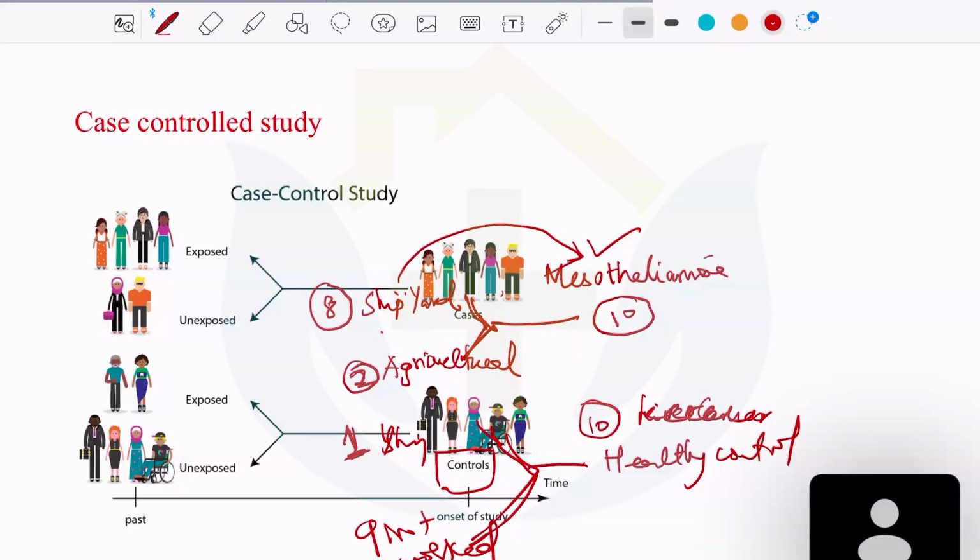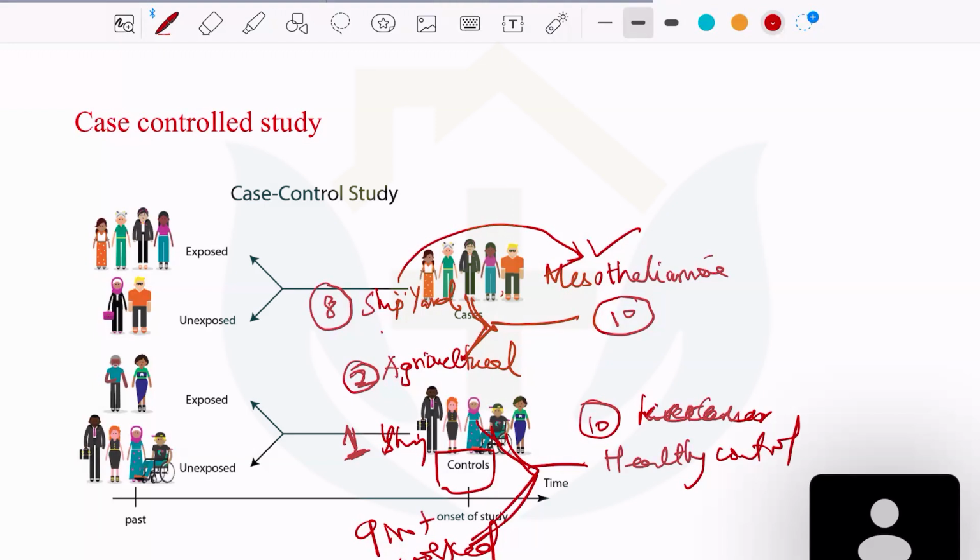Now the problem with the case control study is that the patients will tend to forget a lot of information, like the timing they were working, how many days they worked, did they get an off. So the exposure is not very clear in a case control study. Though you can say this might be causing the disease, you cannot prove it. You cannot prove causality in a case control study. You need a prospective study or a randomized control trial to prove causality. You can see association, yes. So this is going back in time.